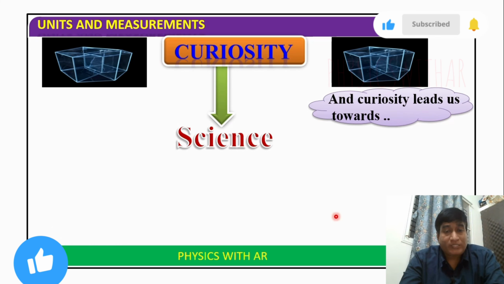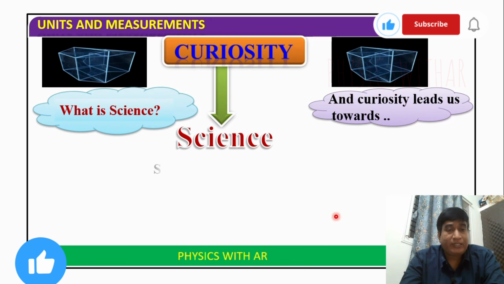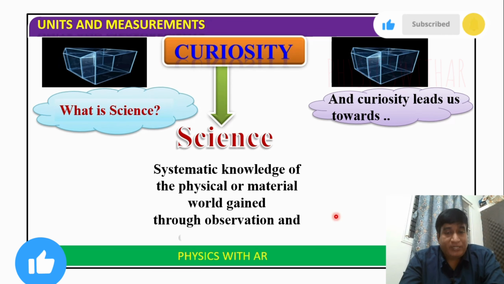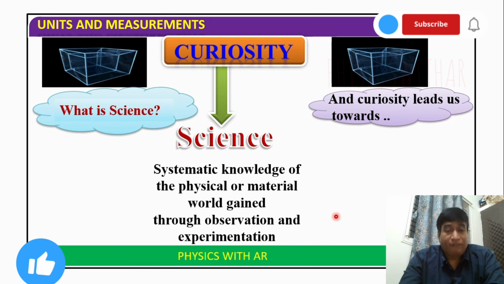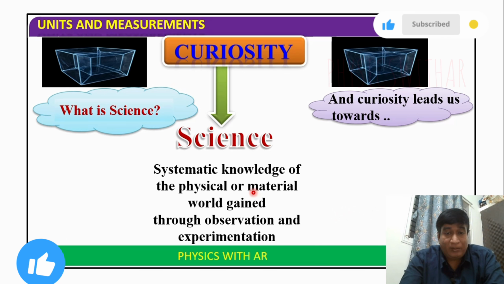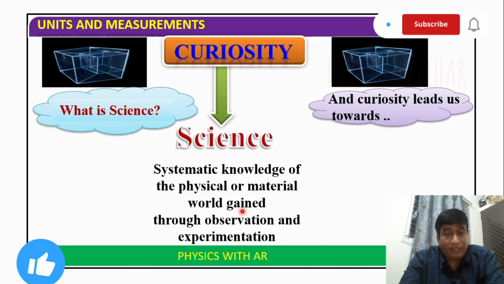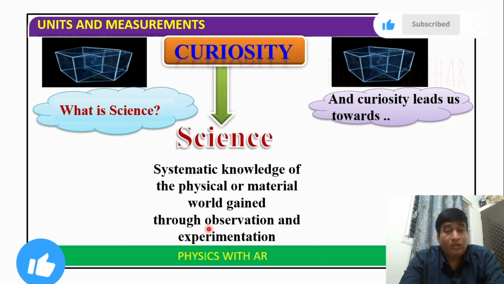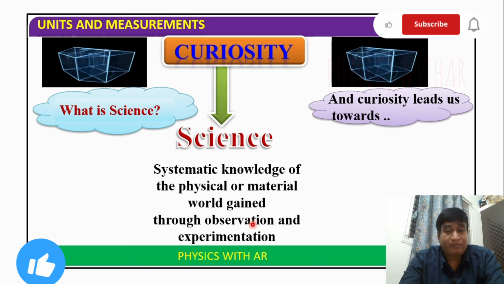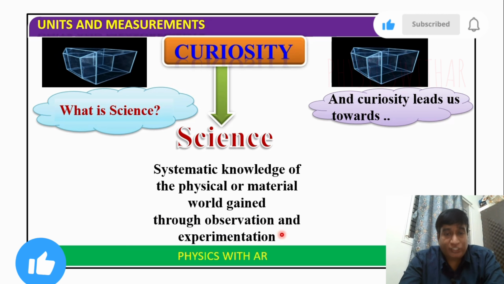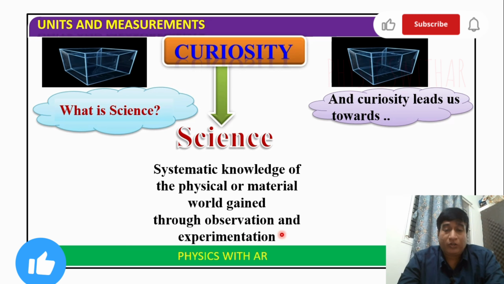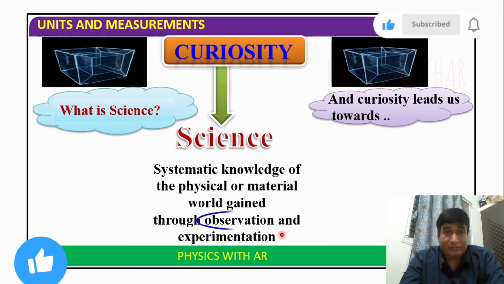So what is science? A systematic knowledge of the physical or material world gained through observations and experimentation, that we can call science.